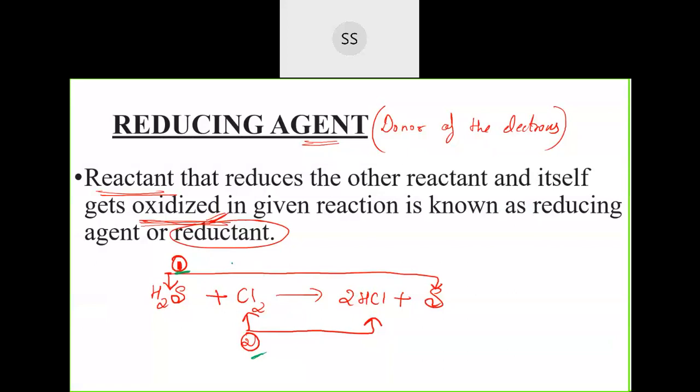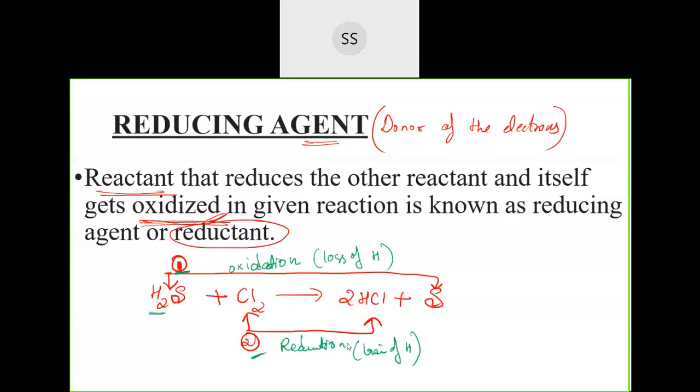First one is undergoing oxidation and second one is undergoing reduction. So how do you identify that they are undergoing oxidation? Because there is removal of hydrogen. You see here, from H2S to sulfur, they have lost hydrogen. Loss of hydrogen is oxidation. And from Cl2 to HCl, they have gained hydrogen. So gain of hydrogen is reduction.